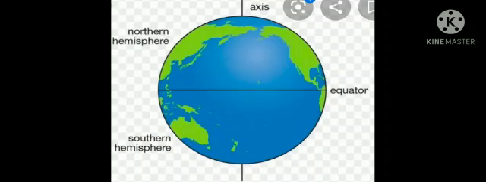Think of an orange. That is what the earth is like. It is a bit flat at the top and bottom and bulging in the middle. Now imagine a circle going around the middle of the earth like a belt. We call this imaginary circle the equator. The equator divides the earth into two halves, the northern hemisphere and the southern hemisphere. We are in the northern hemisphere.